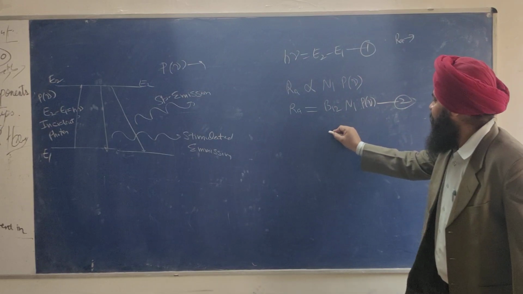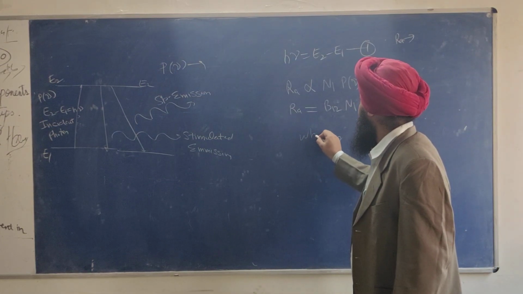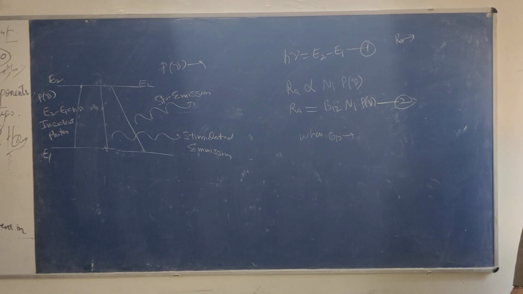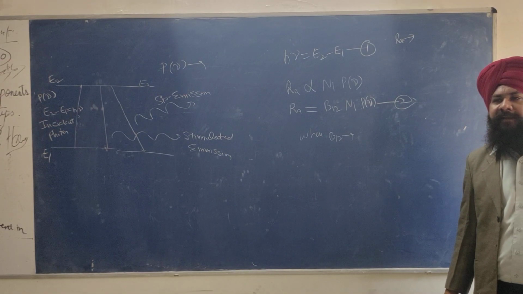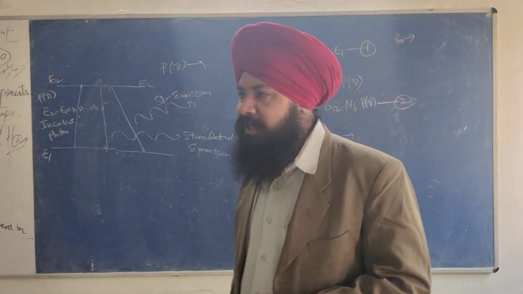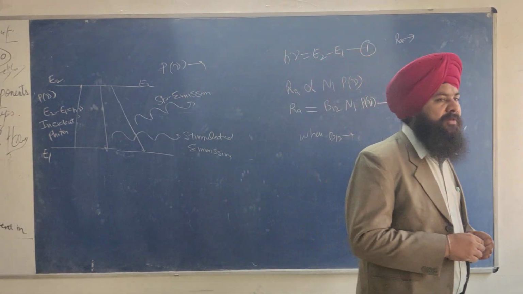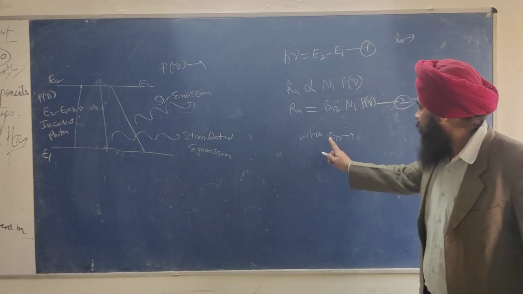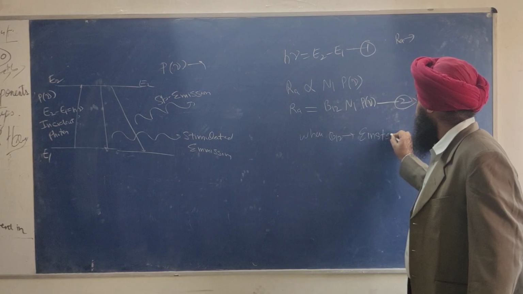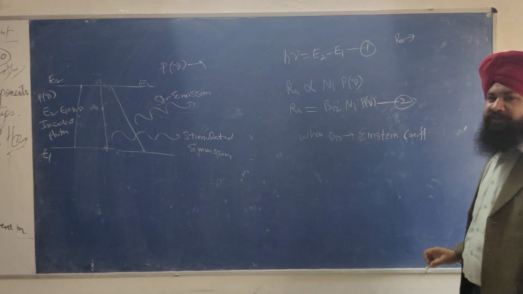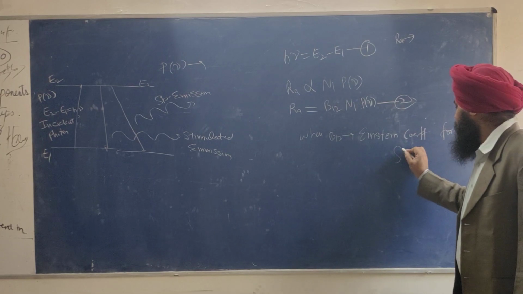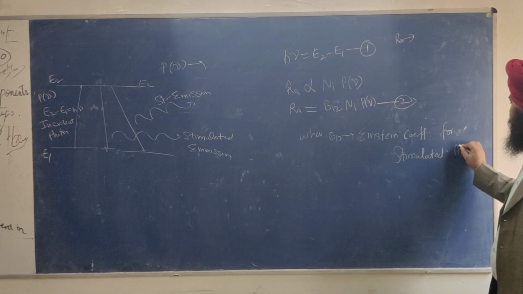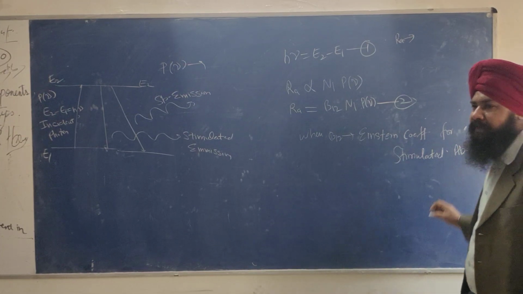Where B12 is the constant of proportionality, or Einstein coefficient for stimulated absorption.